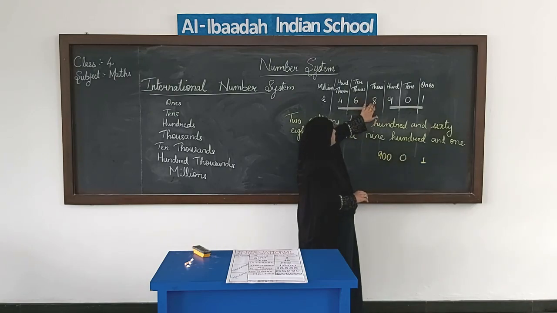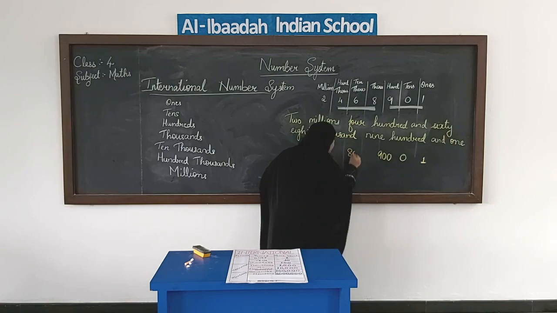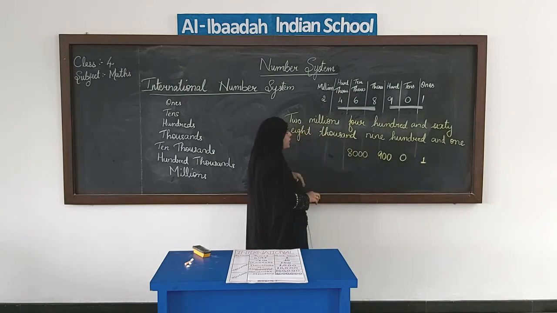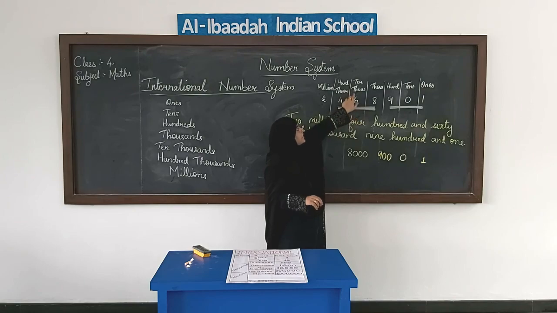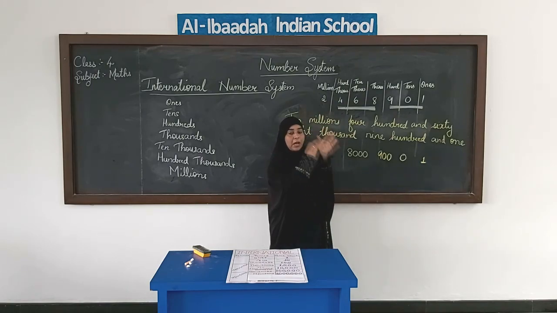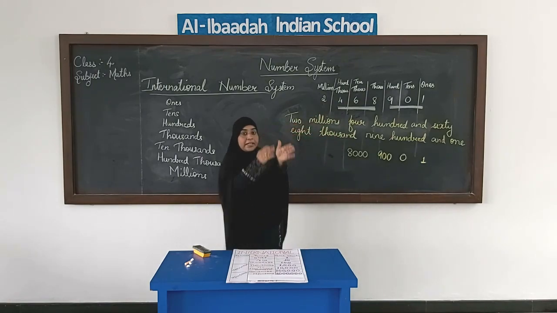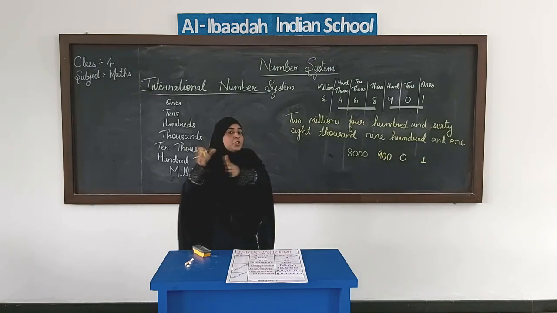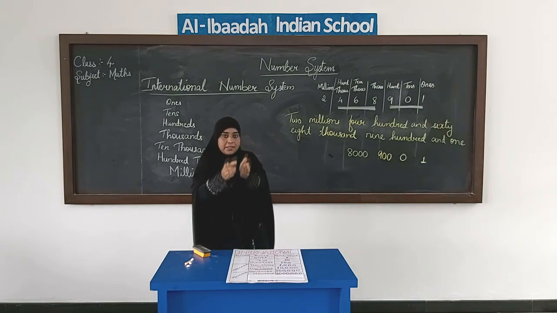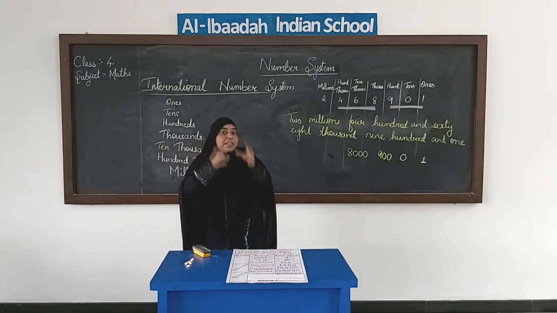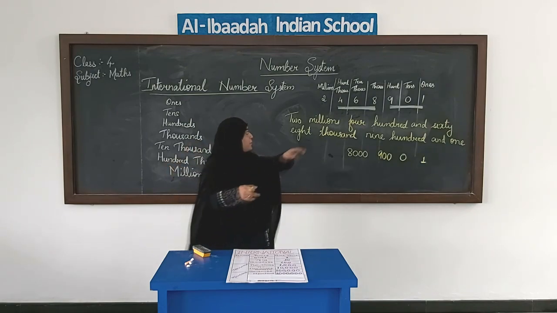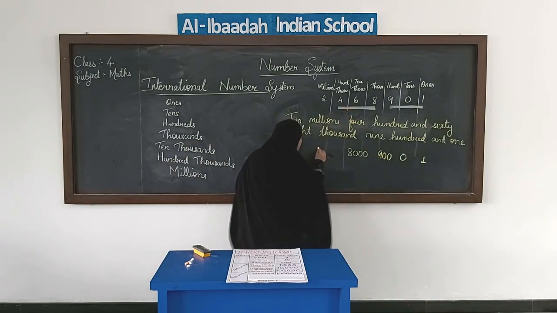Okay, and then the place value of 8 in the thousands place will be 8,000. Then moving to the next place, we have 6 in the 10,000s place. So 6 in the 10,000s place will be 60,000. 10,000, 10,000, 10,000. There are 6 such groups. So that makes 60,000. Like that we have 6 boxes or 6 groups.